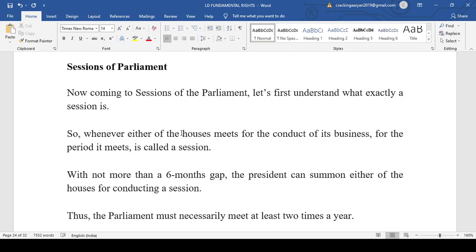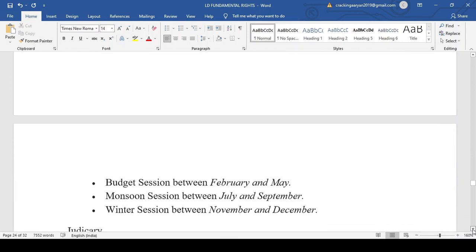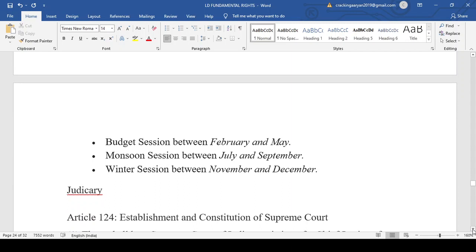So in India we have 3 sessions: the budget session, the monsoon session and the winter session. The monsoon session was just completed within the last week, and then we will have the winter session in the month of November. Last year the winter session was cancelled because of the corona pandemic, you must remember that.